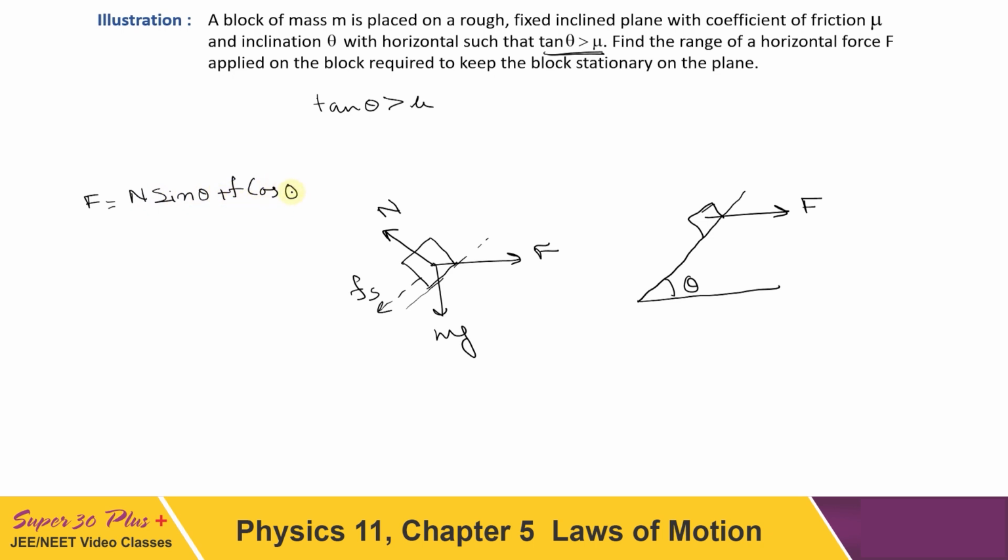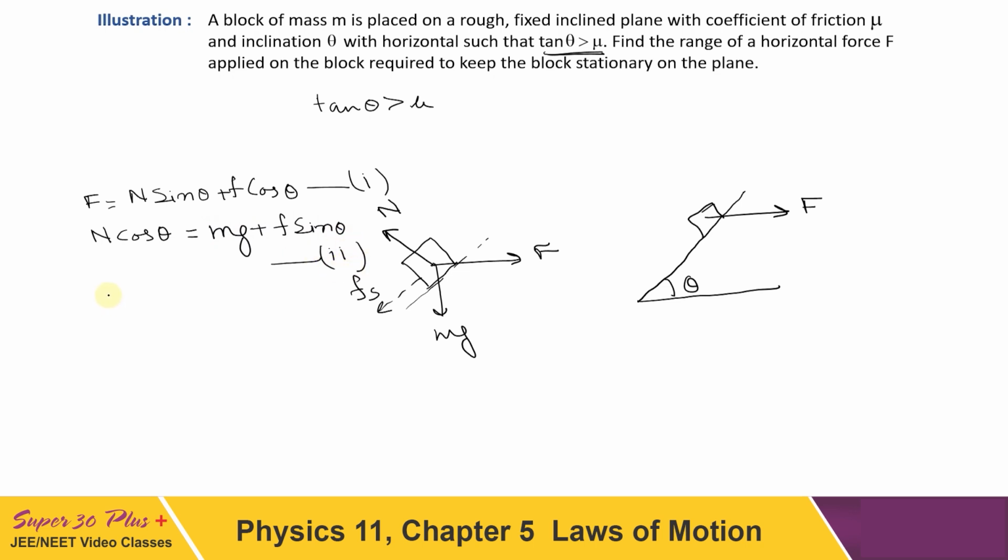This I have written along the horizontal direction, which is our equation number 1. Now along vertical, since it is stationary, in both directions we can write net acceleration to be 0, net force to be 0. That is N cos theta is equal to mg plus f sin theta. This is our equation number 2.